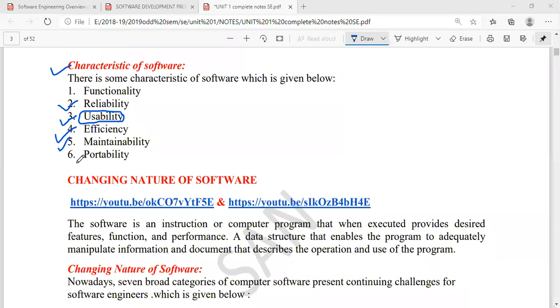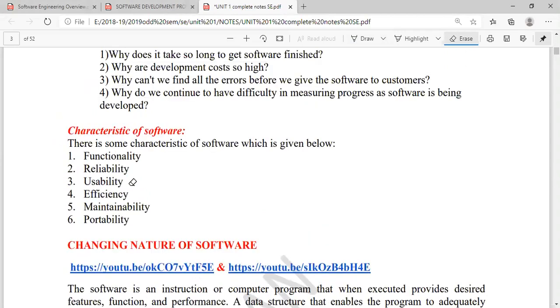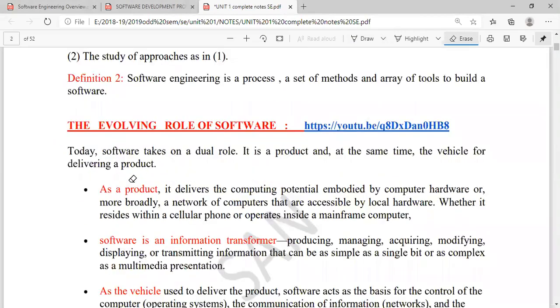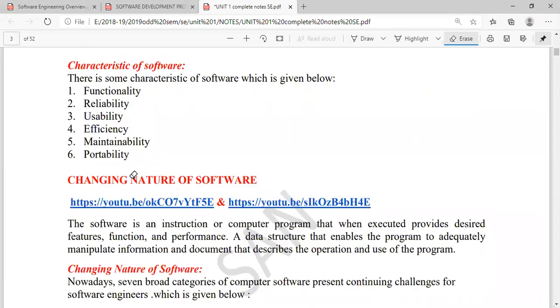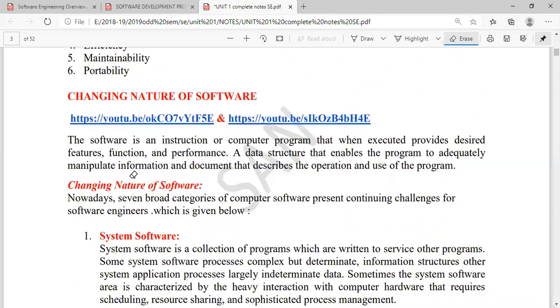What is the meaning of portable? Portable means movable, easily adaptable or movable. So these all are the characteristics of a good software. So in today's class, we saw what is the evolving role of software. I told you about the characteristics of a software. So this is video number 1.6 and 1.6.1.